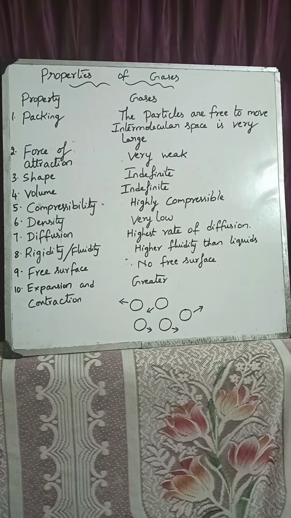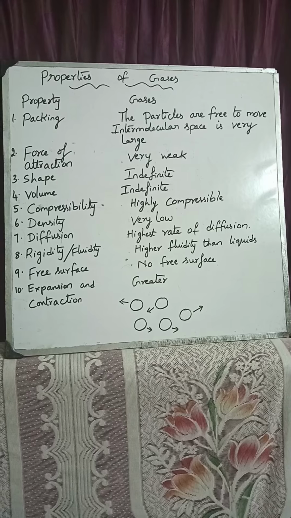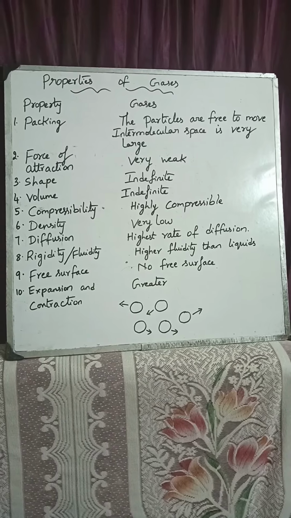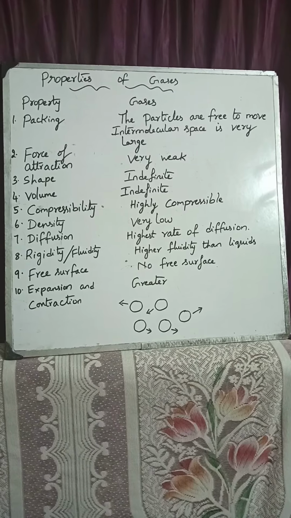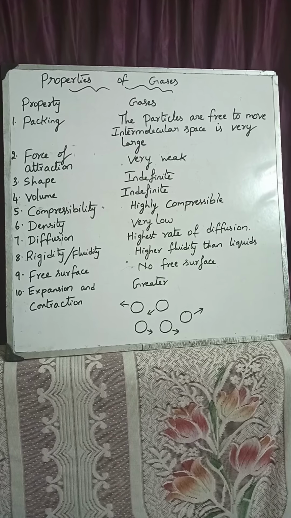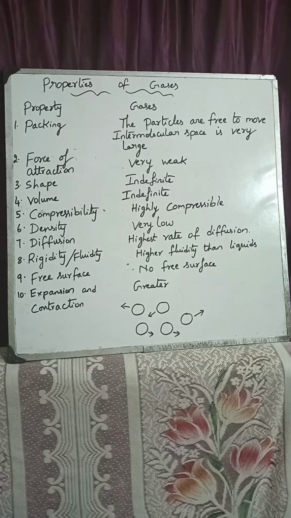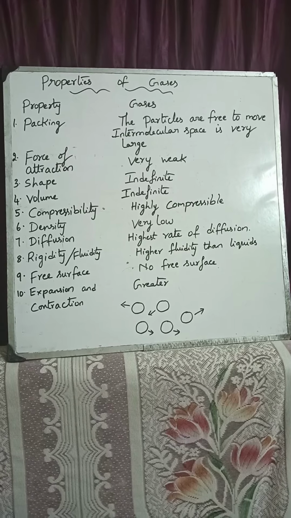When you come to diffusion, gases freely mix with one another because the molecules of a gas can easily occupy the large intermolecular spaces of another gas. This property is known as diffusion. When you come to free surface, gases have no free surface. So these are the properties of gases.